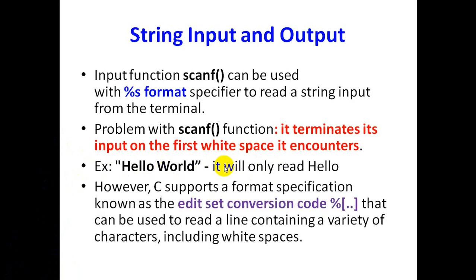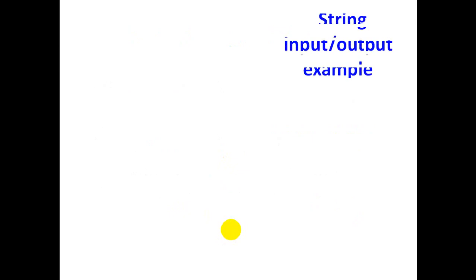So for that purpose, C supports a format specification which is known as edit set conversion code. That will be used to read a line containing a variety of characters including white space. Now we will see one string input output example.